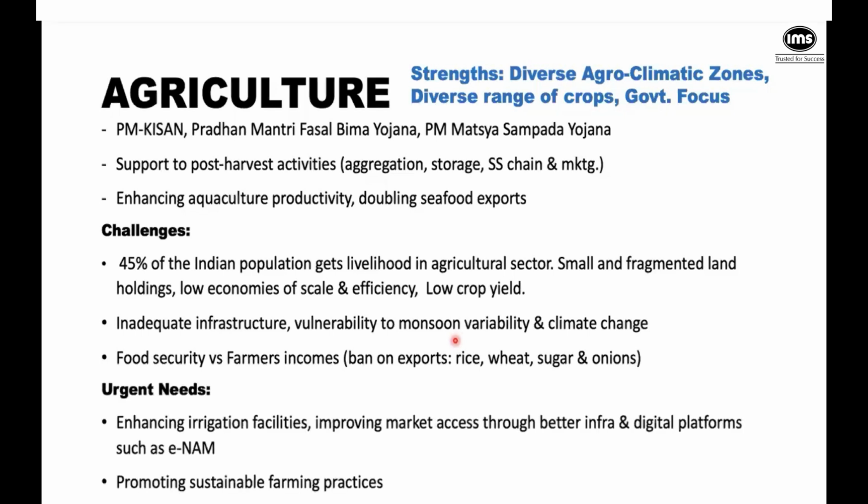So what we really urgently need is proper irrigation facilities. We need better access to markets through better infrastructure. We need better implementation of digital platforms such as eNAM. We would like our farmers to move to sustainable farming practices. We don't like the stubble burning that we see in Delhi, and that creates a lot of pollution also.